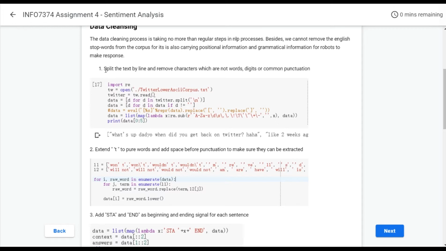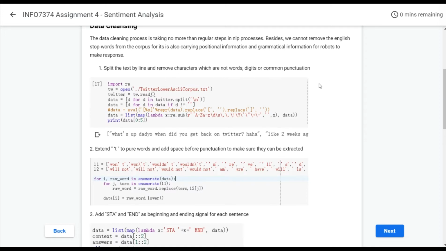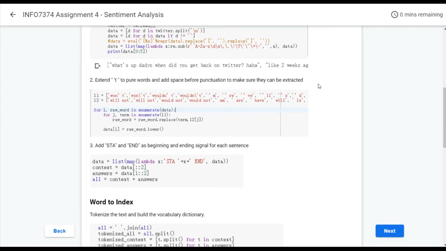The data cleansing steps: the first thing we need to do is to split the text by line and remove characters which are not words, digits, or common punctuation. Then replace the abbreviations with non-abbreviations, like replace won't with will not.